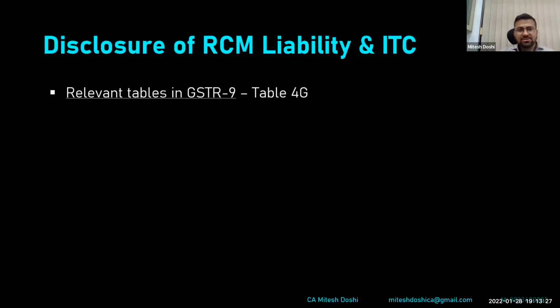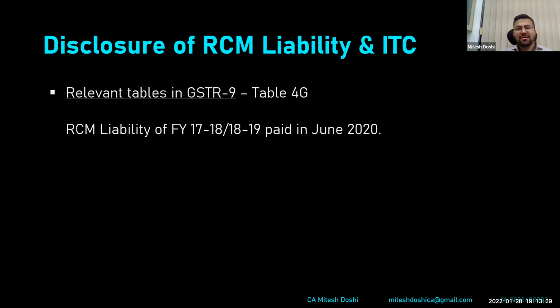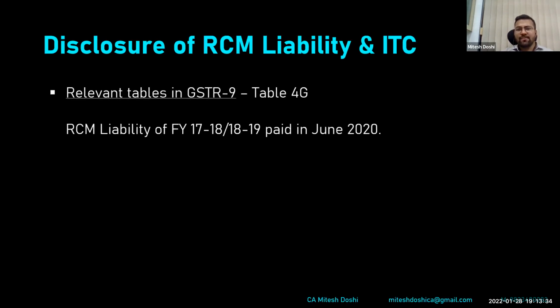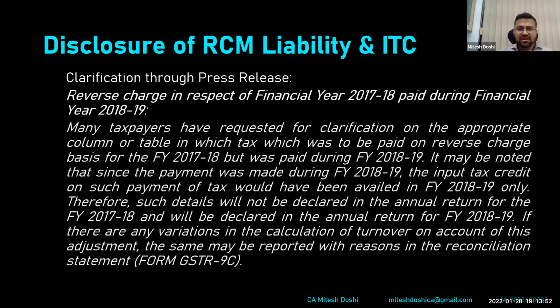So another issue is disclosure of RCM liability. The relevant table in GSTR 9 is table 4G, wherein we disclose the RCM liability. Now, it was clarified through a press release that RCM liability of 17-18 paid in 18-19 or 19-20 has to be disclosed in that year. I have given that clarification through press release.